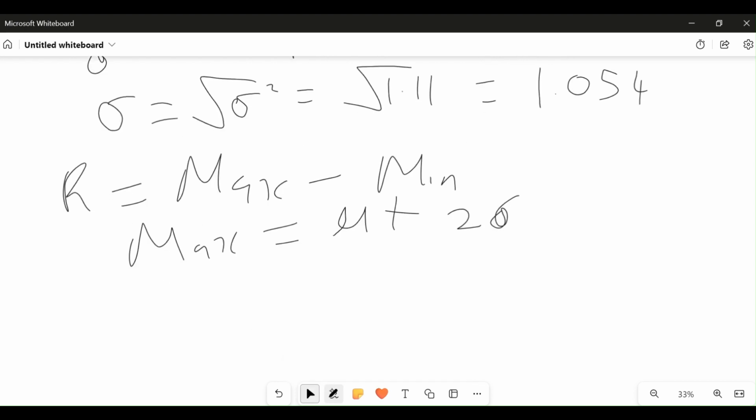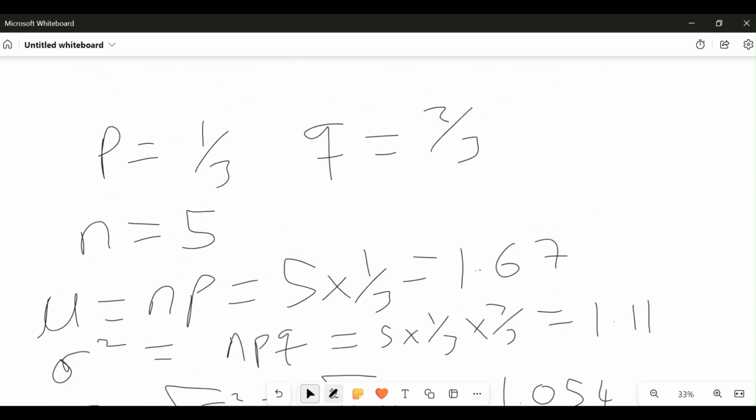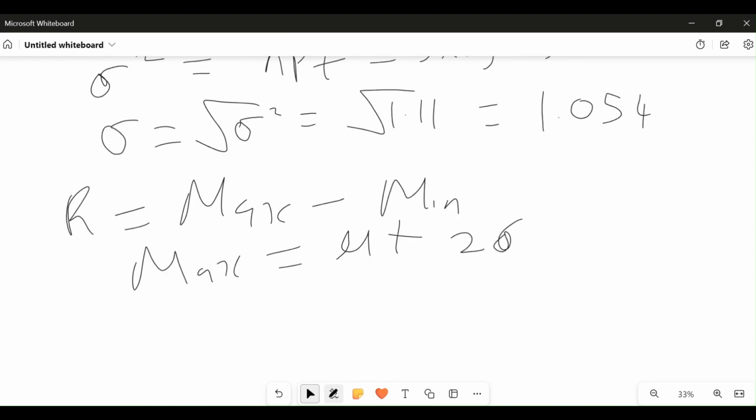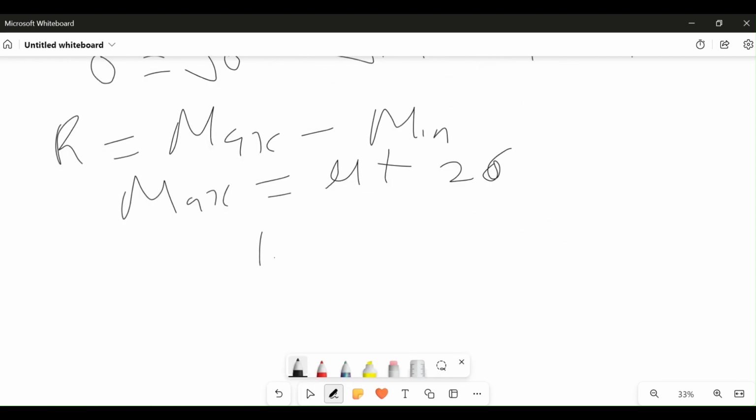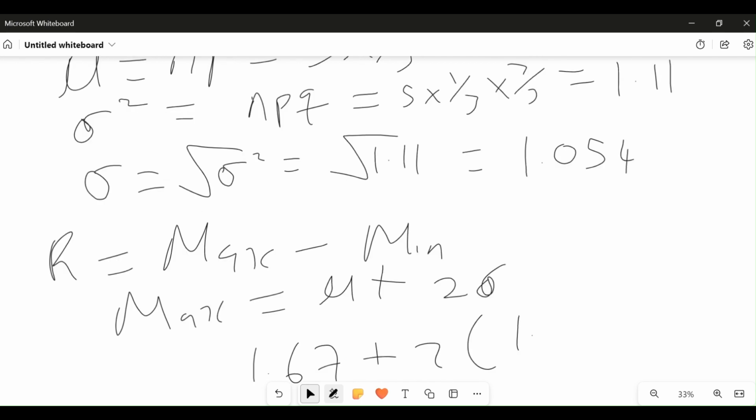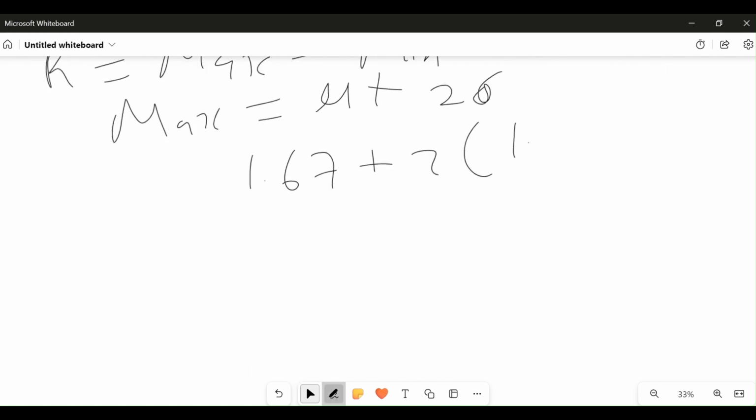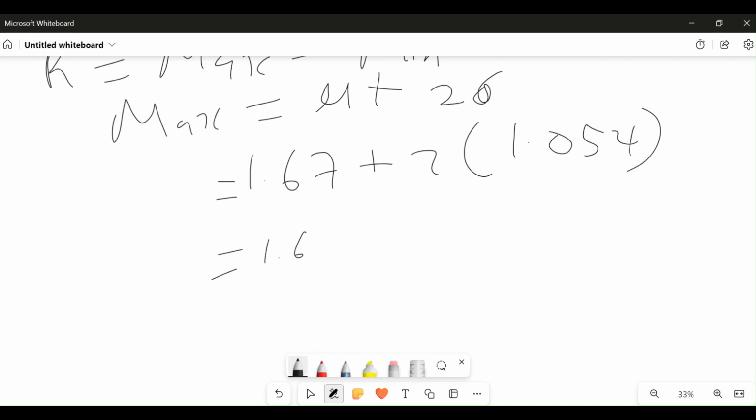The mean we calculated is 1.67, so we have 1.67 plus 2 into 1.054, which is 2.108.